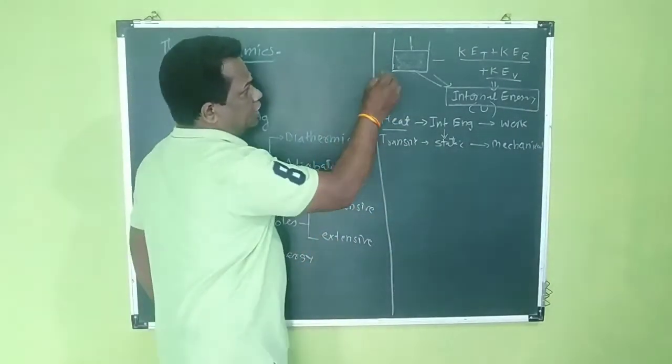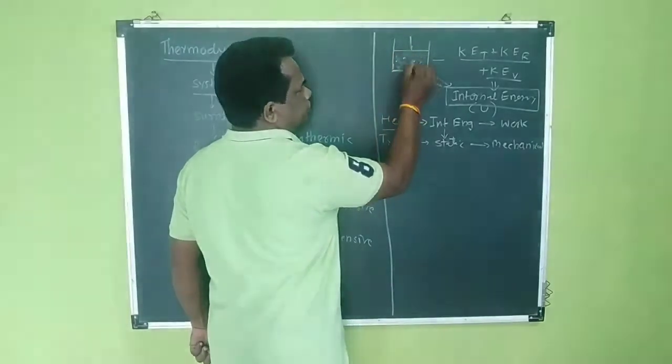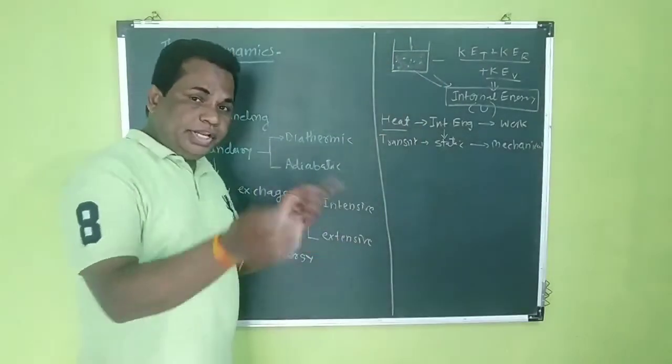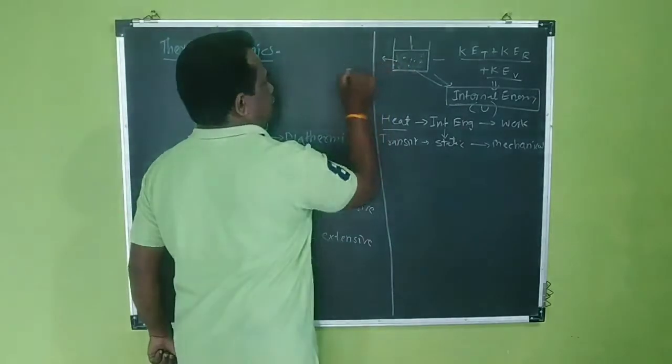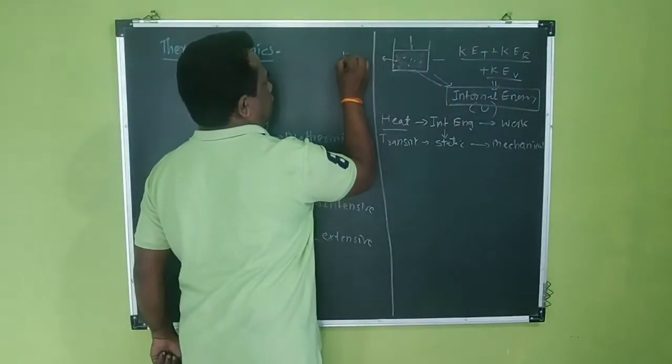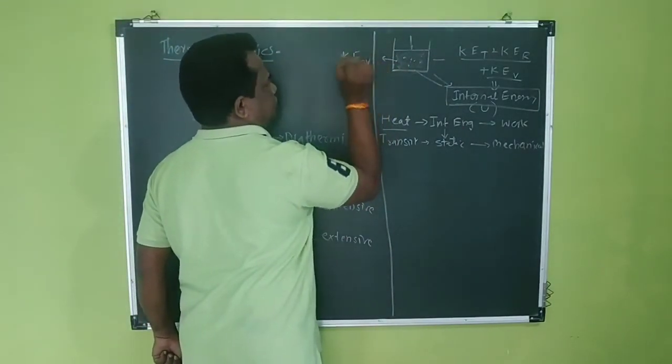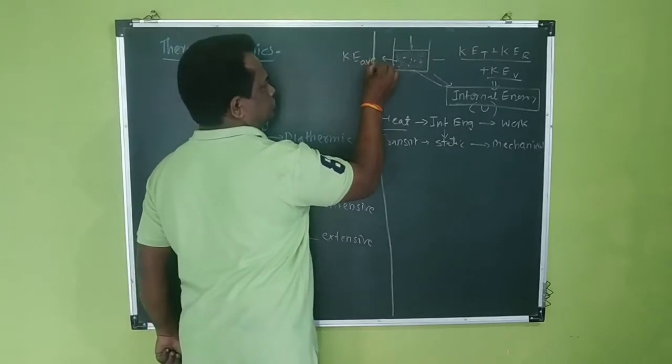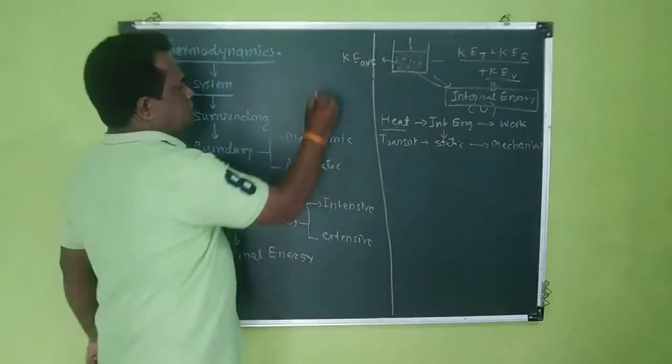This system consists of a large number of molecules. The average kinetic energy is called the temperature.